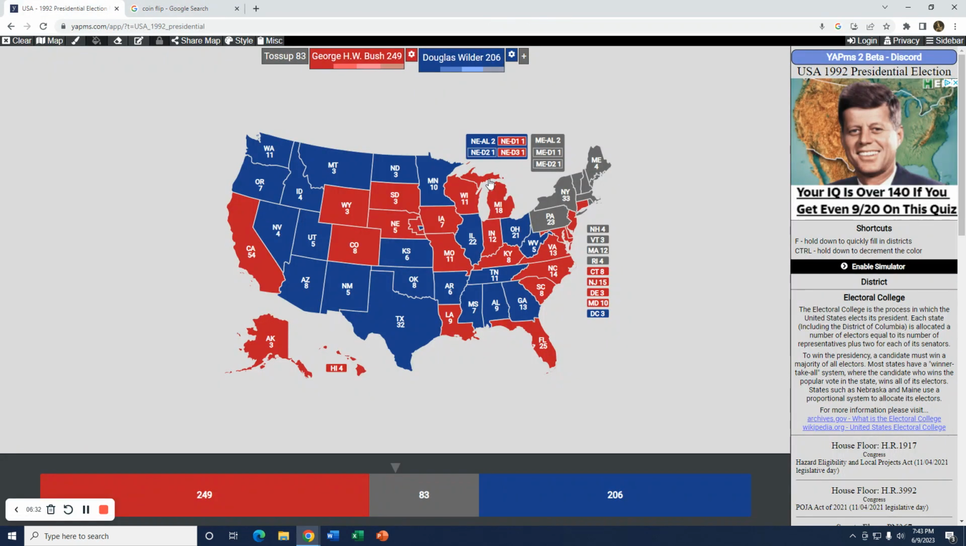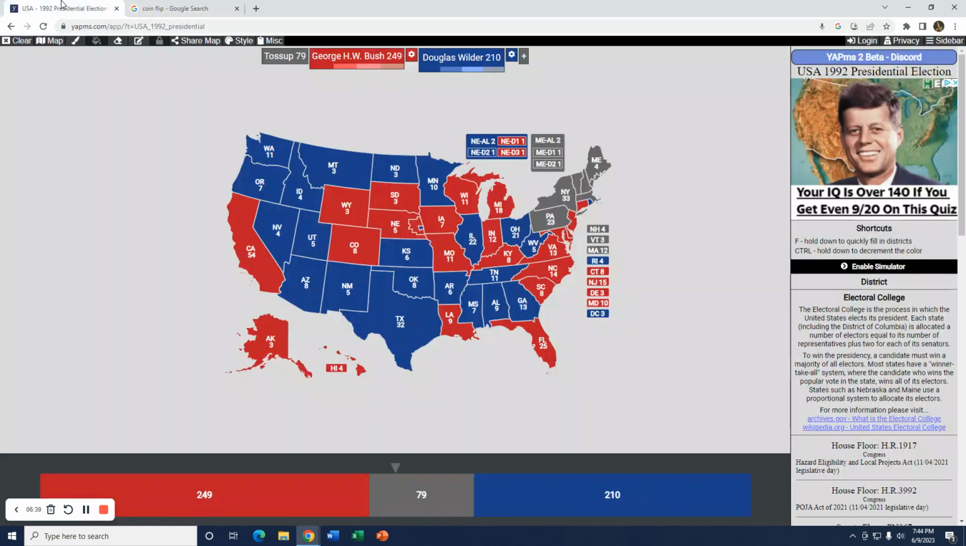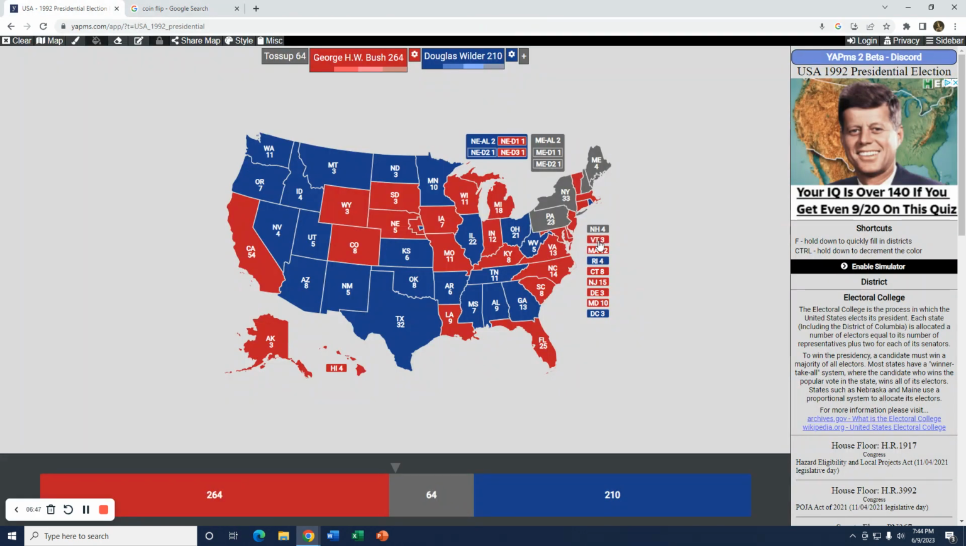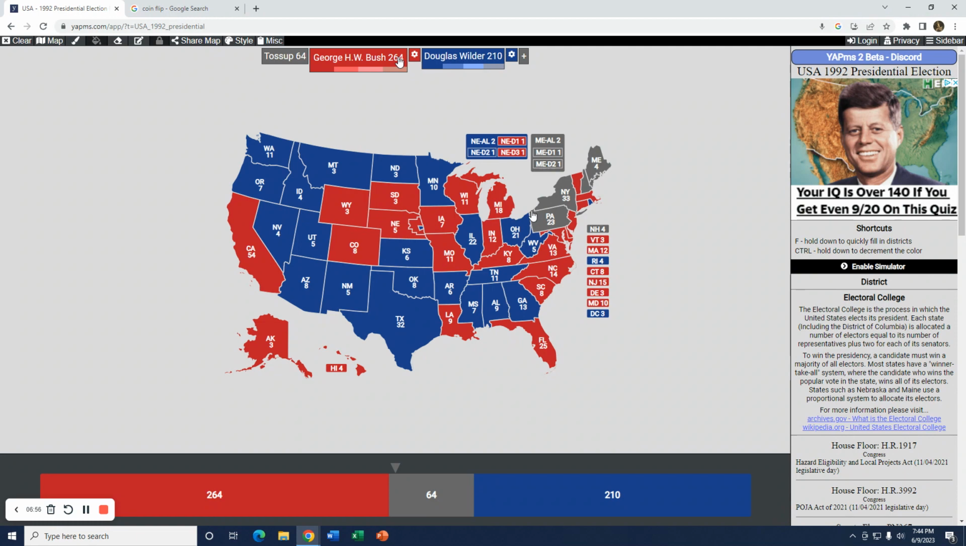Next state, Rhode Island. That goes for Wilder. All right. Next state, Massachusetts, where Bush was born. And that will go for him, so he wins his birth state. Next state is Vermont. We'll also go for Bush. All right, so he's getting closer to that 270. Next state, Pennsylvania. A lot of electoral votes here. That goes for Bush, and with that, he's over the top, 287.